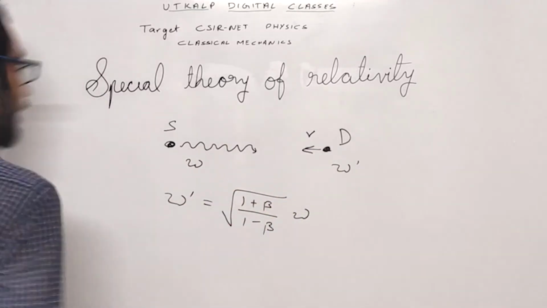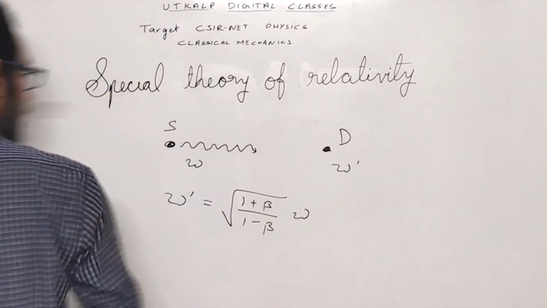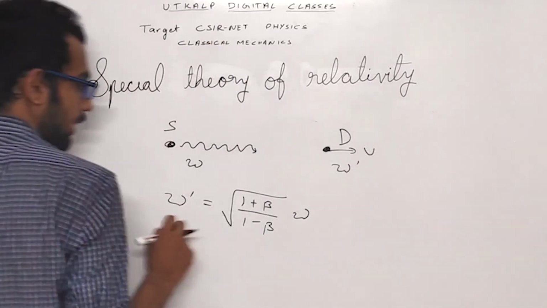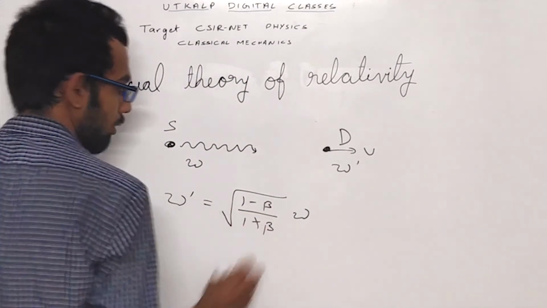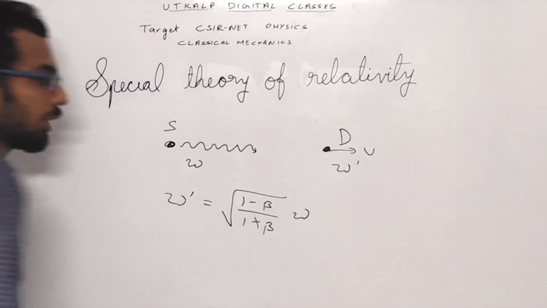Now if the detector is moving away from the source, then omega dash will be equal to root of (1 minus beta by 1 plus beta) into omega.